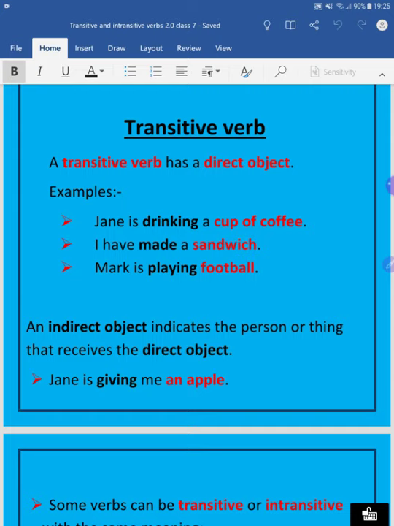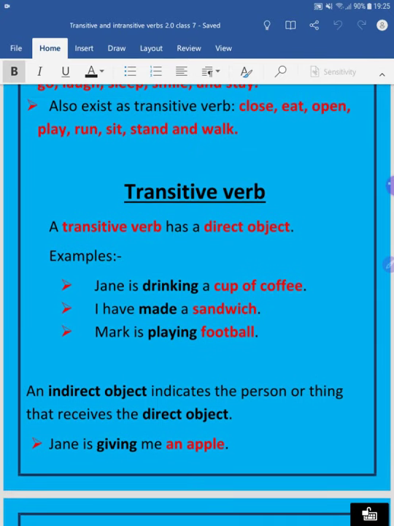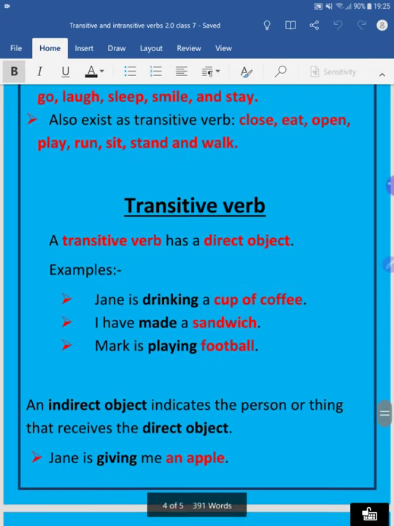And I, Ajay Kumar, your English teacher, am now going to teach you the grammar part, and the topic we are learning is intransitive and transitive verb.